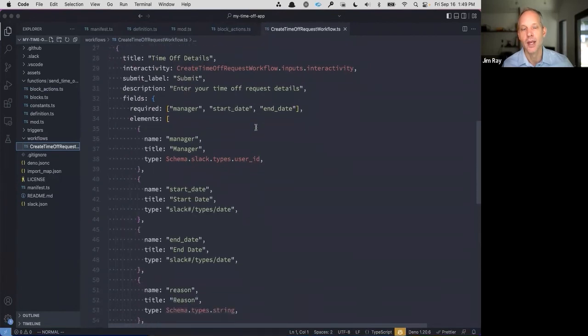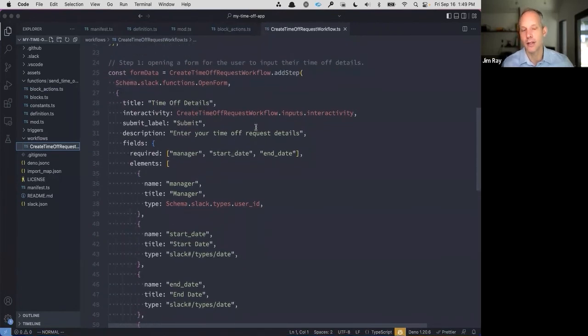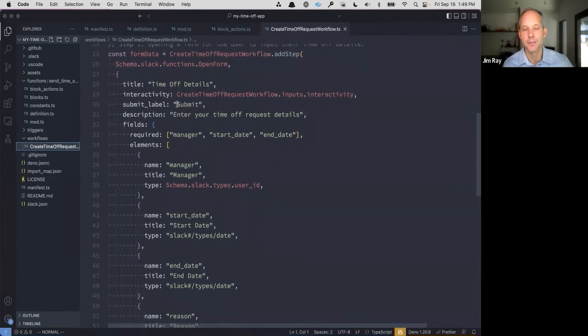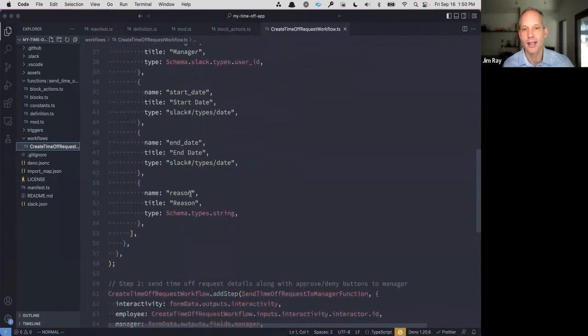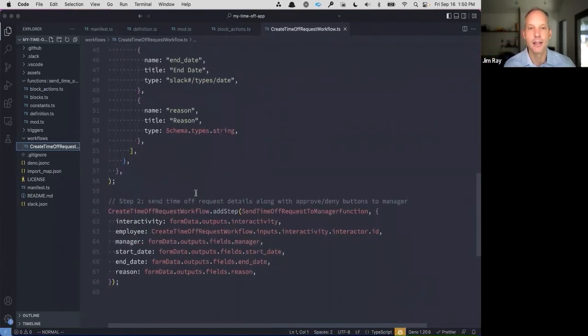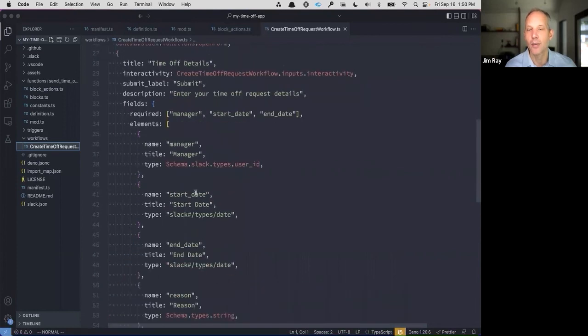We're going to call open form, and then we're going to pass it all of the details that this form needs. A form has a title and a description, and it's also got all of the fields that you would want to have in your form. Again, we've got a manager, a start date, an end date, and a reason. Those map to the inputs of the function that we defined. The user will be able to fill in the form data, and then that form data will get passed on to the function.